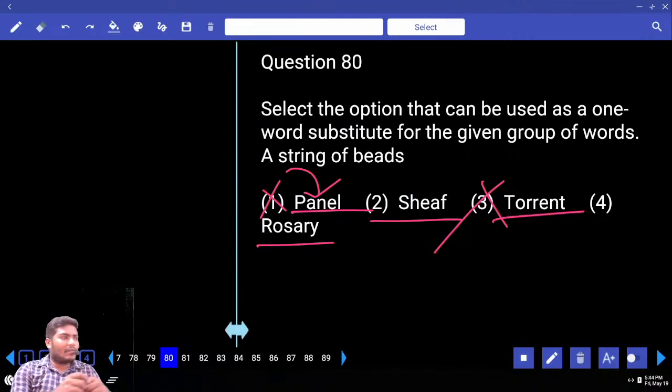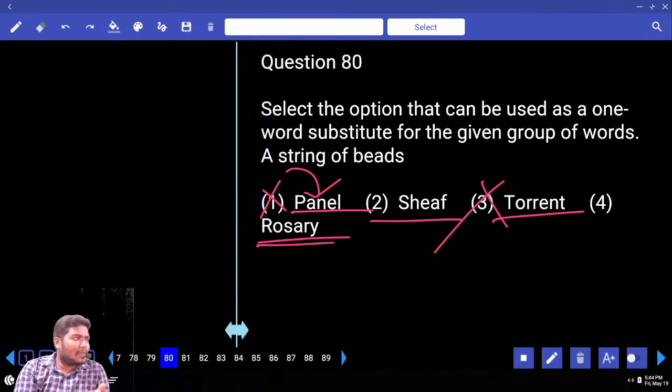Have you ever seen bundles of paddy? Any silver spoon babies here who don't know what paddy means? Before reaping season, they tie all this paddy into small bundles. That bundle is called a sheaf.